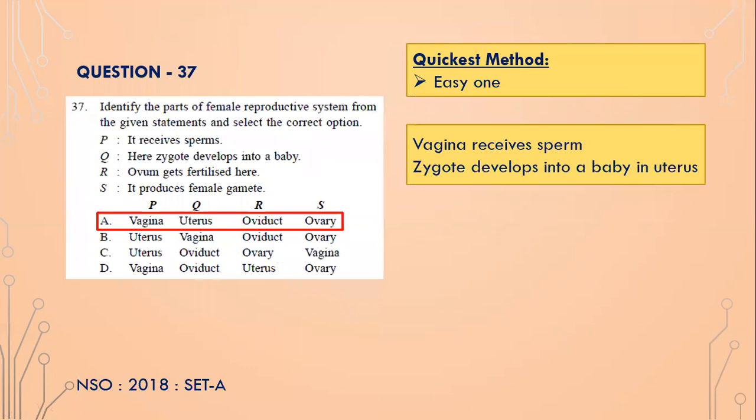Identify the parts of the female reproductive system from the given statements and select the correct option. So it's only two, isn't it? It receives sperms. What receives sperms? Vagina. Vagina receives sperms. And in the uterus, the zygote develops into a baby. That's it. So P and Q, vagina and uterus. You don't need to solve anything else.